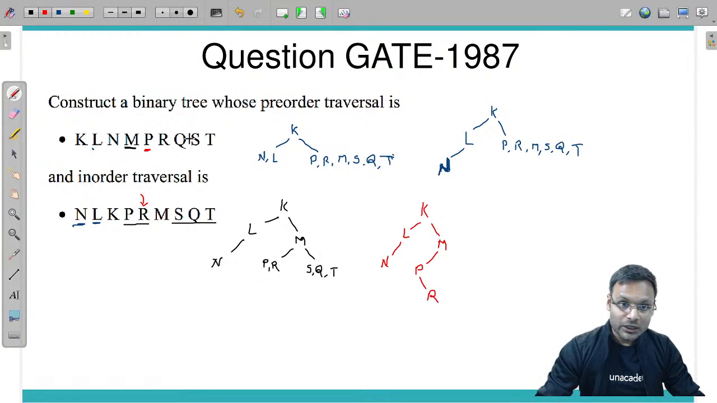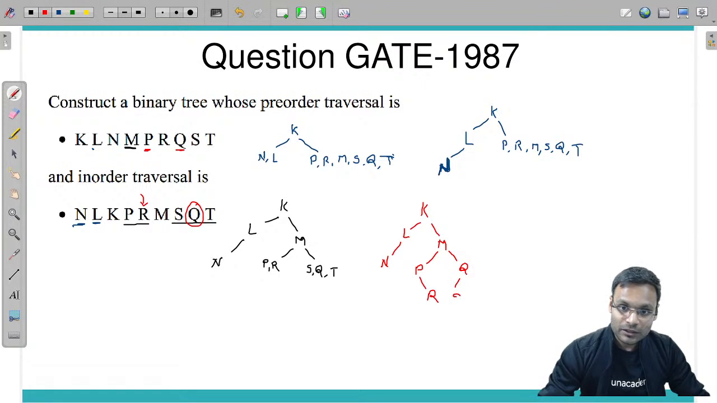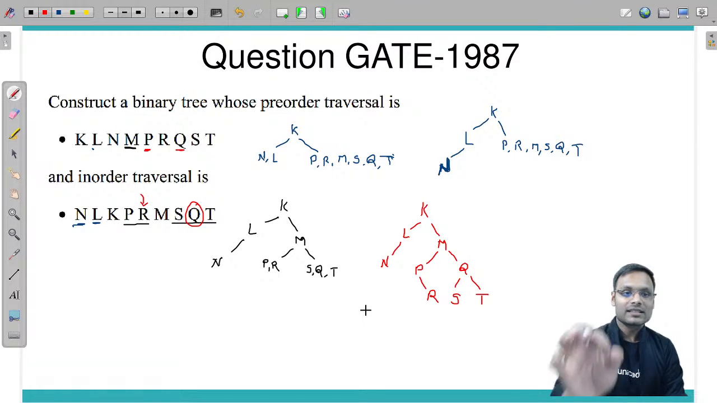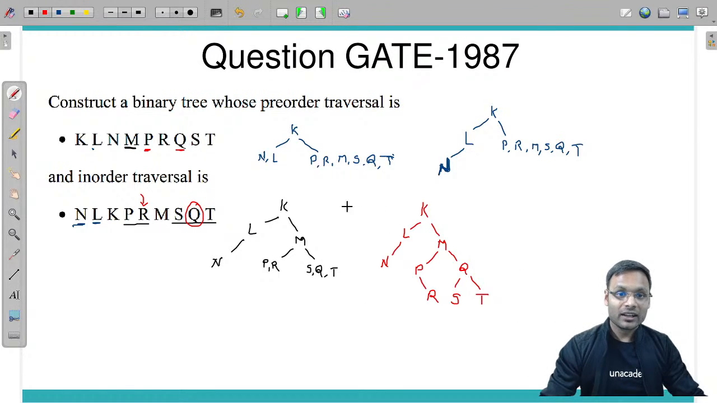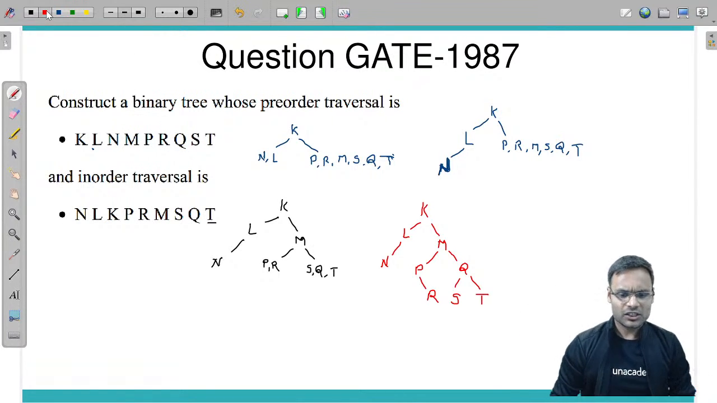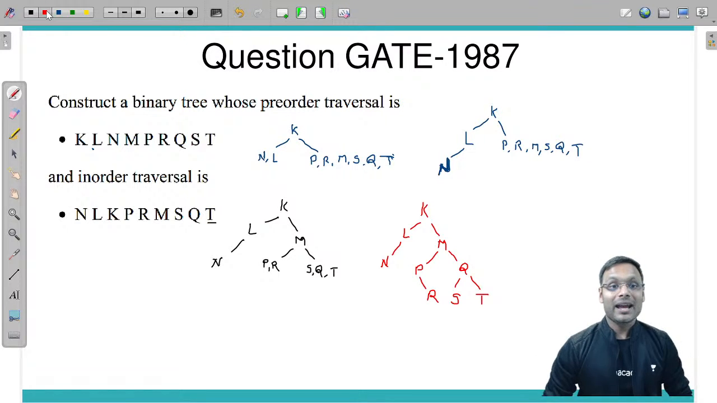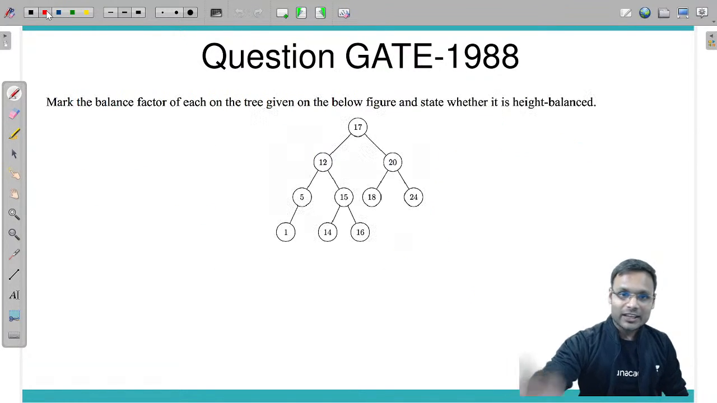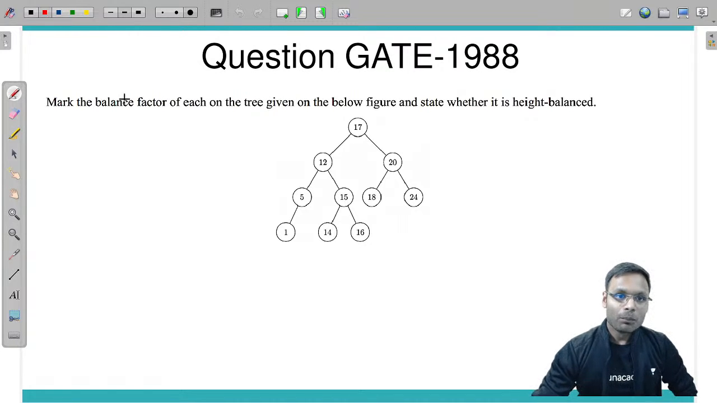For SQT, Q is traversed first, so Q is root. Now with respect to Q, S is traversed first and later on T, so S is in the left, T is in the right. This is the tree to be generated for the given traversals. Okay, that is my answer. You can check it out now. This is my answer.